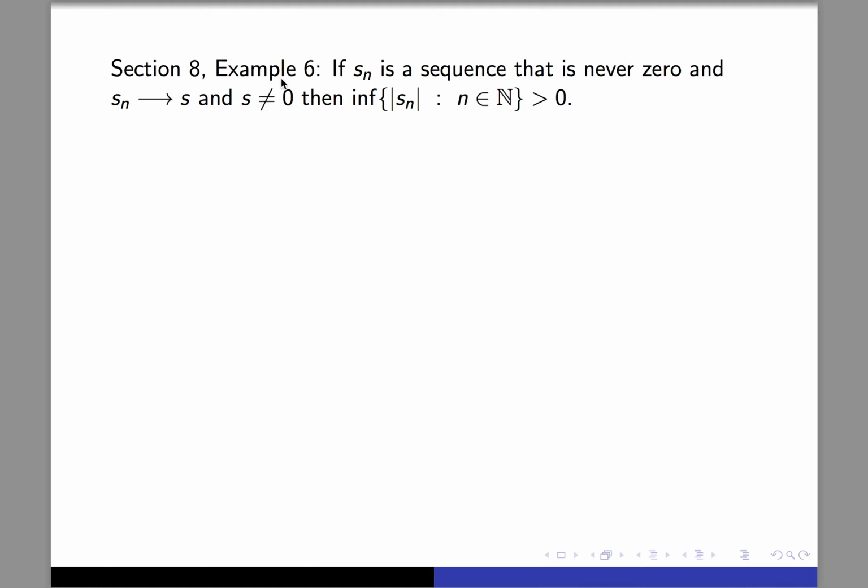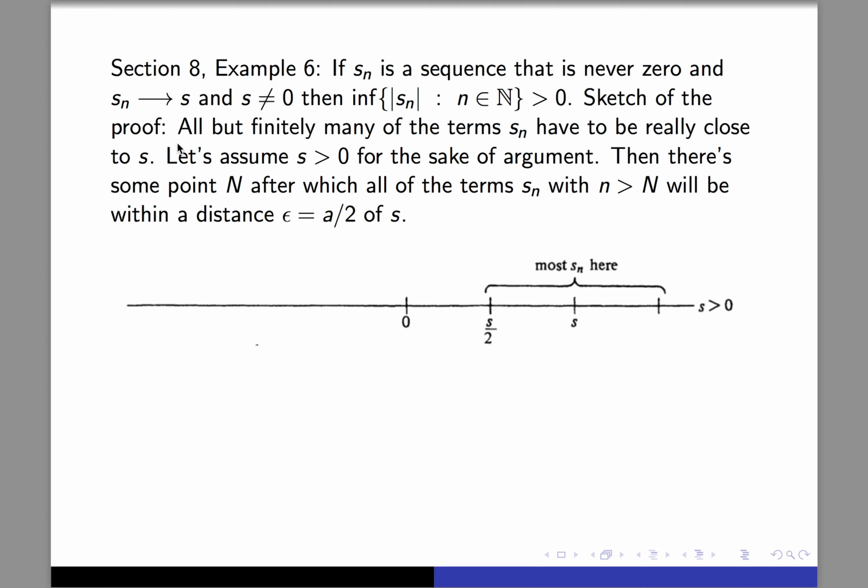And so in the book, they deal with this in an earlier section, in section 8, example 6. And I just want to kind of talk through the idea. I think that proof is actually written really clearly, so I really recommend reading that. But the idea is if you have a sequence, it's never 0, and it converges to a non-zero limit, then that number m, the infimum of the absolute values of the terms, has to be strictly greater than 0.